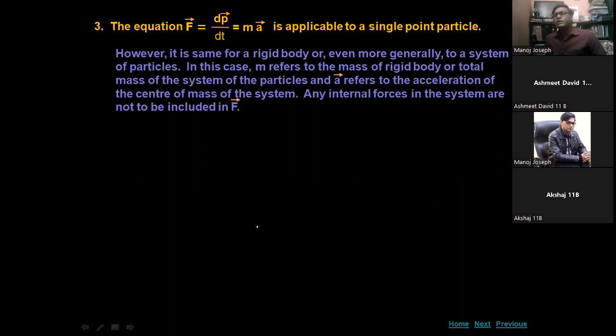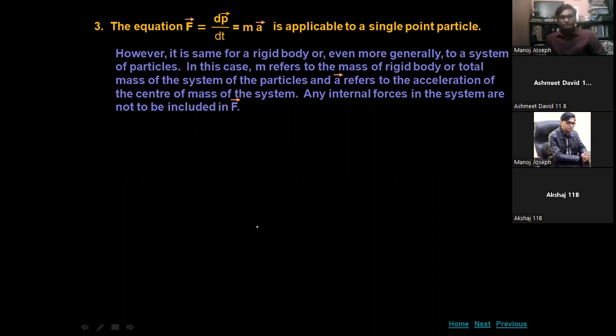If the body is already moving with uniform motion and you apply the force in the opposite direction of the motion on that imaginary point, then the system will come to rest. So the whole system acts like a single particle, and the whole mass of the system is concentrated at a common point, at a single point. That point is called the center of mass.